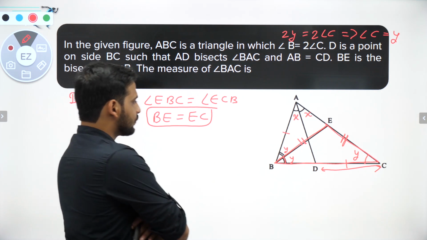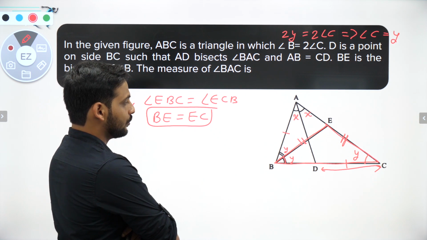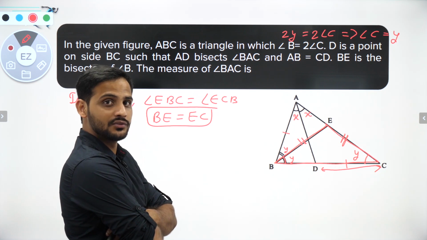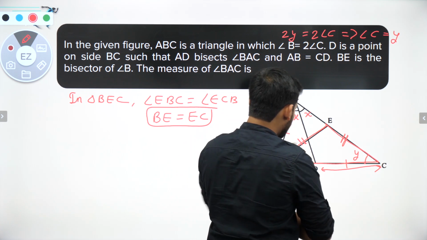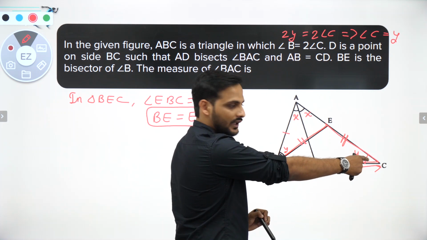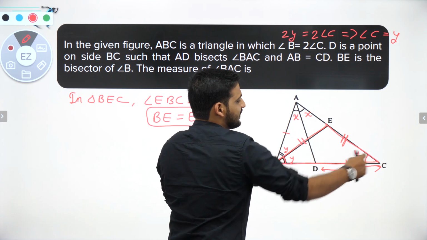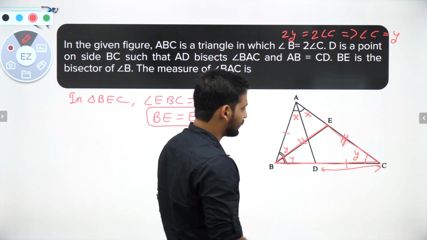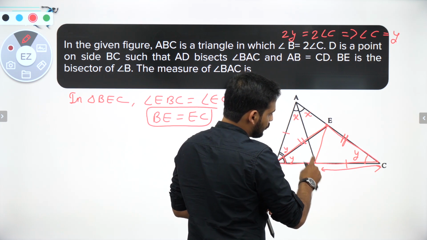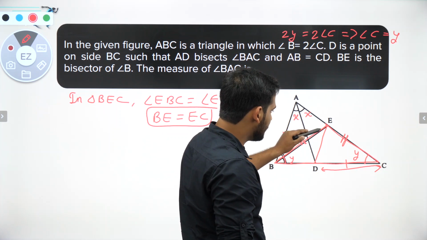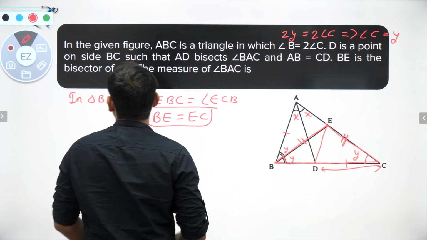Now to use these two pieces of information, I can see that between these two, angle Y is common, so I can use side angle side. So I have to create a triangle. See, if I take the whole triangle EBC, the whole BC is coming. That will not work. So what I'll do, bachon, is join this E to D, and I will take one triangle.